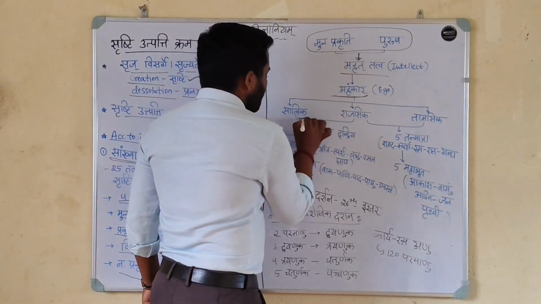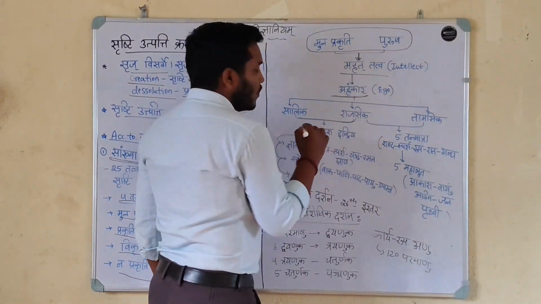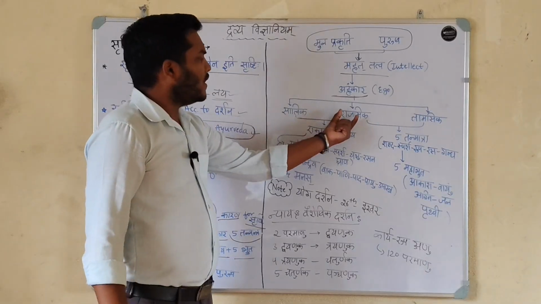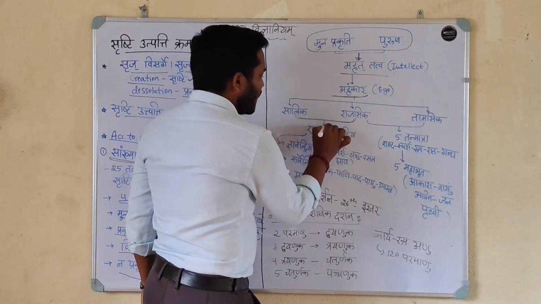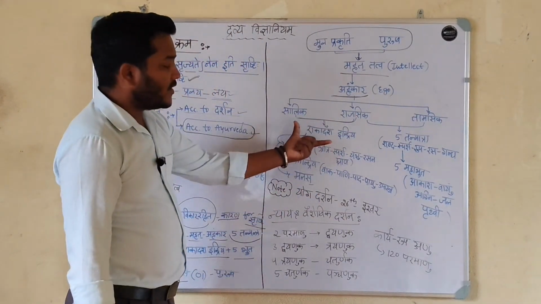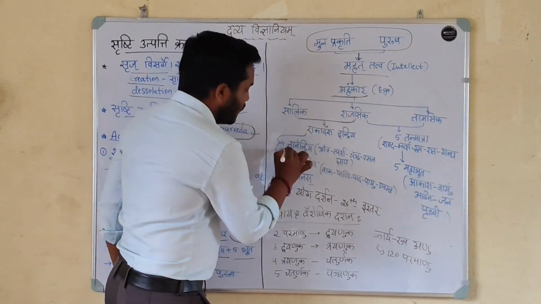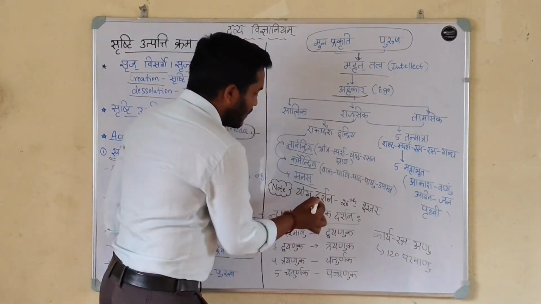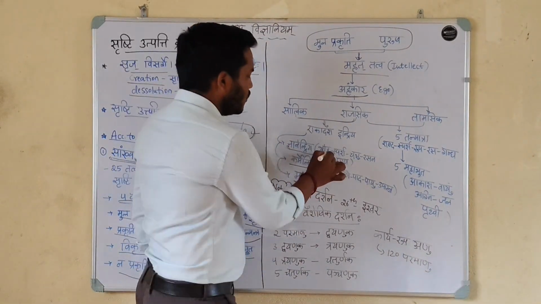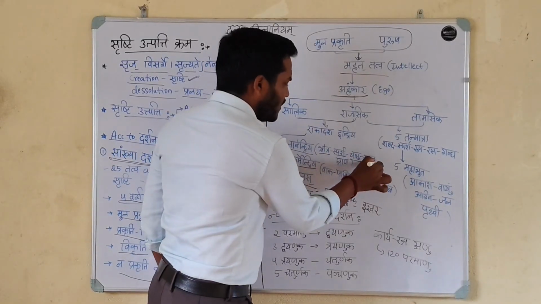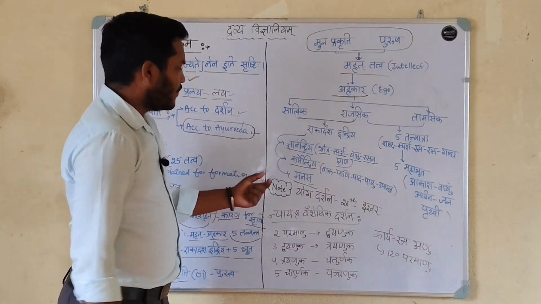When the combination of Sattva Guna and Rajoguna occurs, they form the Ekadasha Indriya. They are 5 Jnanendriya, 5 Karmendriya and Manas. The 5 Jnanendriya are Shrotrendriya, Sparshanendriya, Chakshurendriya, Rasanendriya and Grahanendriya.